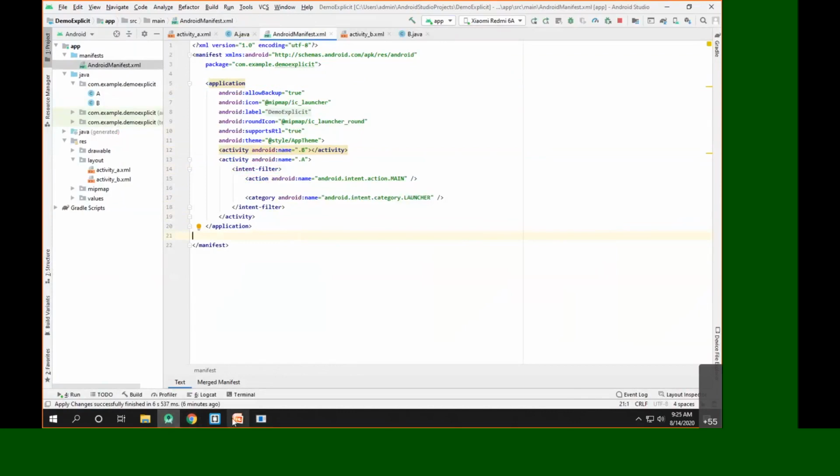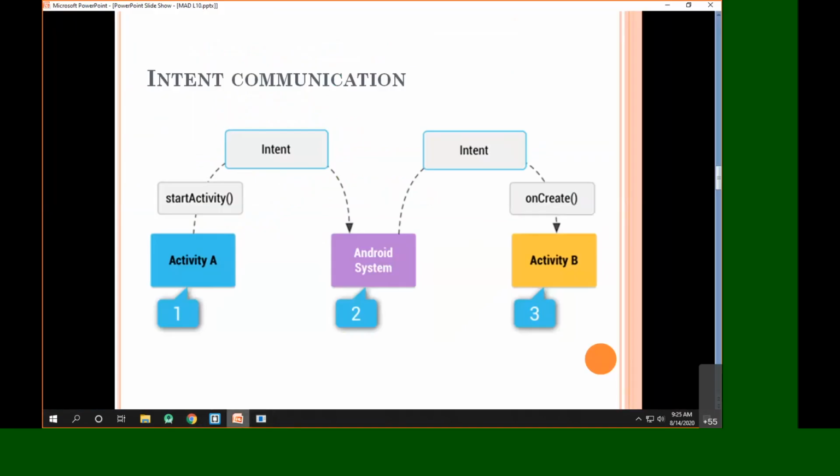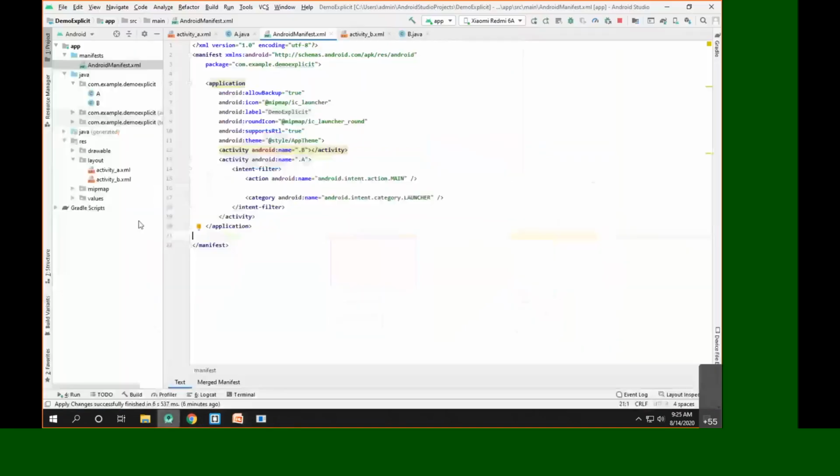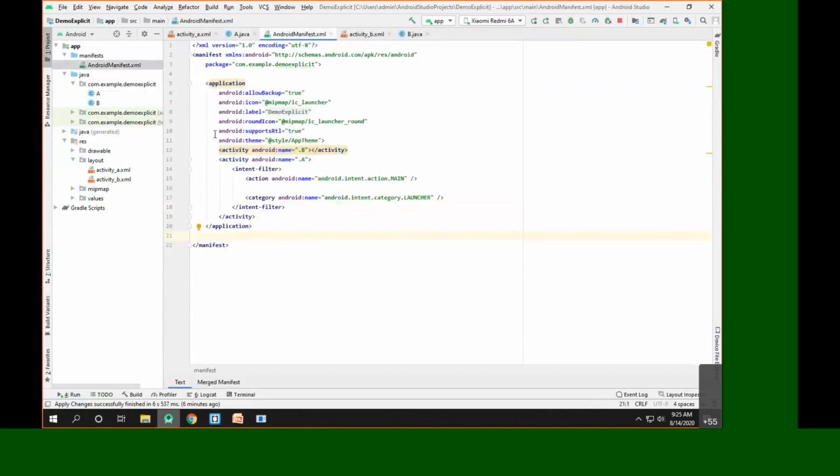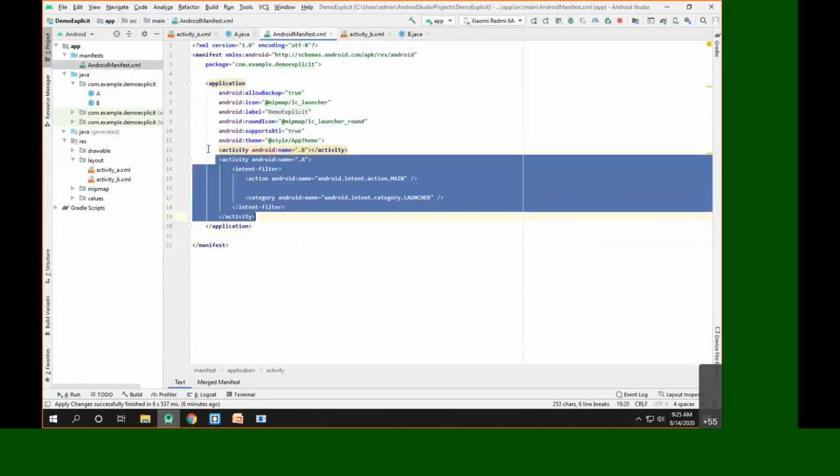As you can see, the target activity name we have given here is B. So Android OS has to search inside the manifest file for the activity whose name is B. If I go into the manifest file, you can see we have two activities.